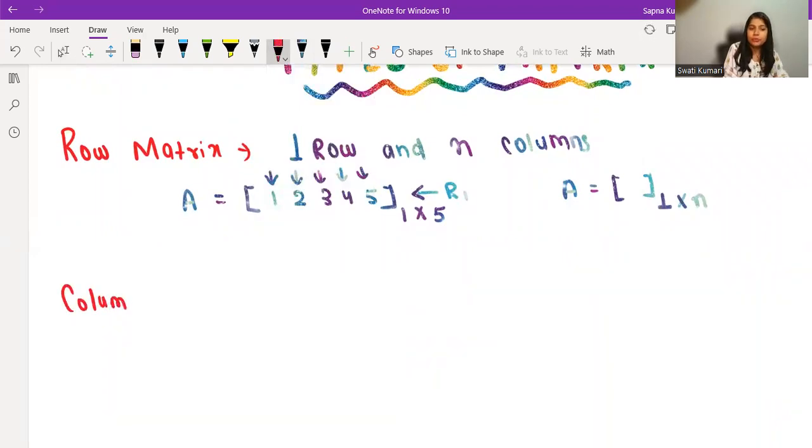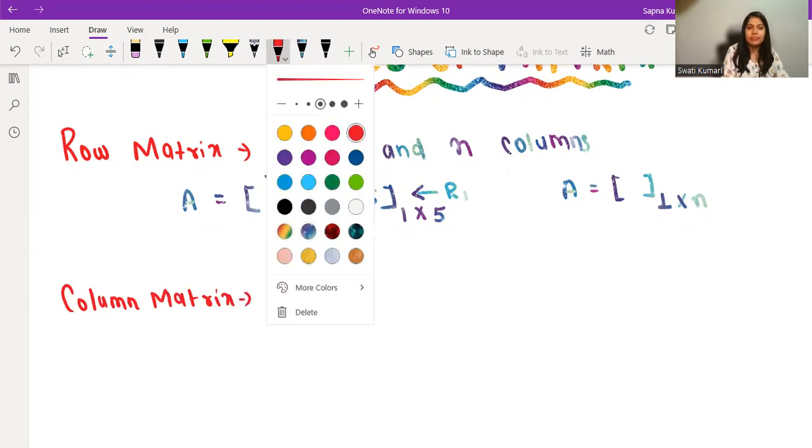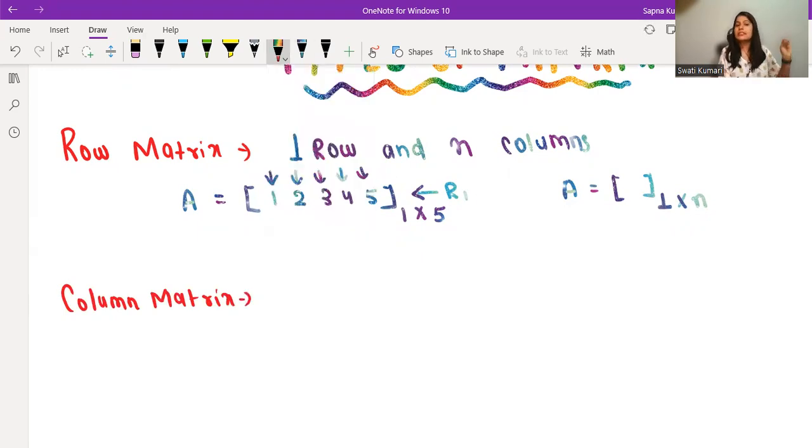Many of you already know what the definition of a column matrix can be. So yes, let's write it down. A column matrix is nothing but one column and infinitely many rows. Infinitely many means it can be anything. So a column matrix is a matrix which has only one column, but the number of rows can be anything.